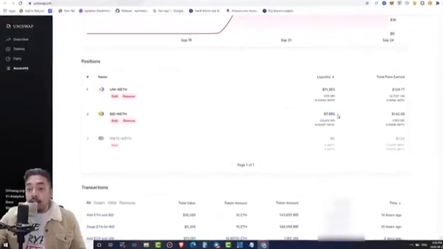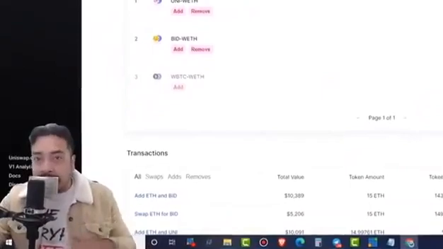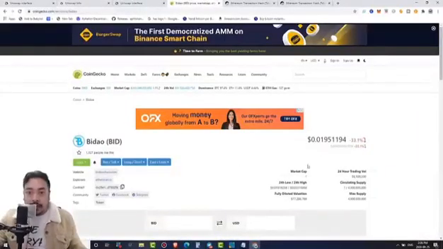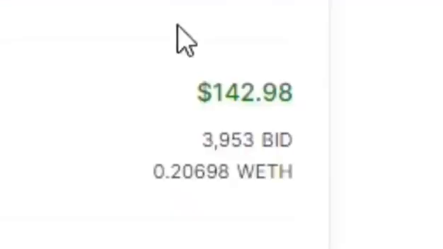This is pretty much saying the overall value of your liquidity is no longer 10K. Why? Well, here's why. It's not 3.5 cents anymore. It's just under 2 cents. So that's the valuation of my overall liquidity. However, I did make $142 off of the fees, right?